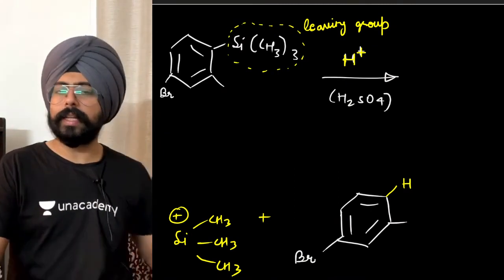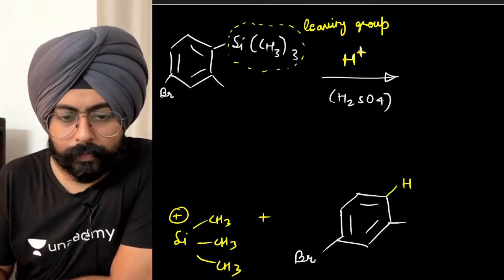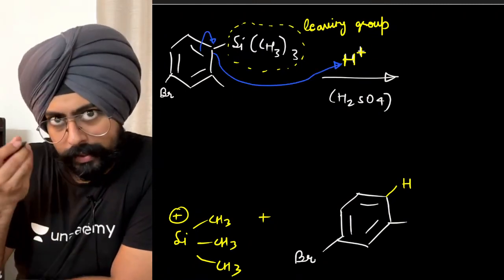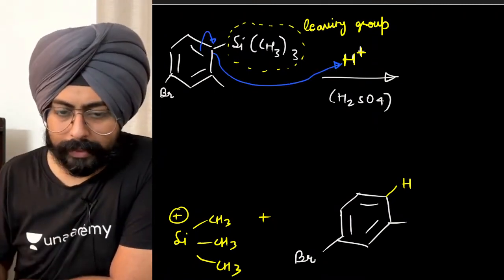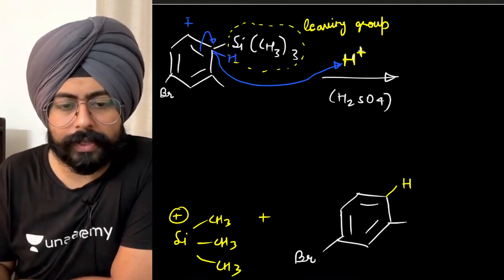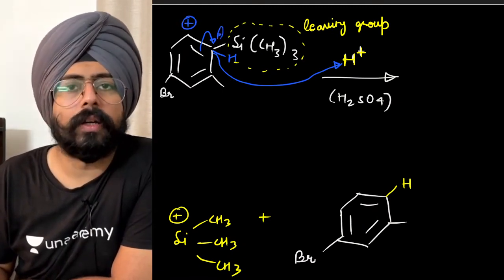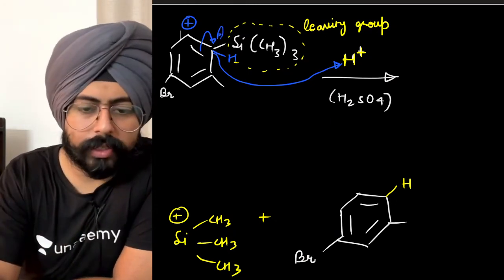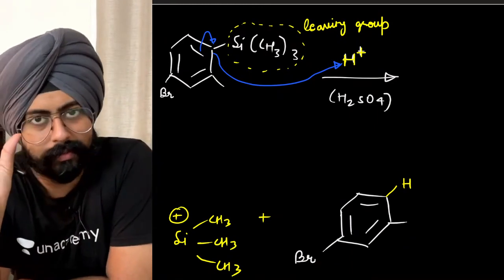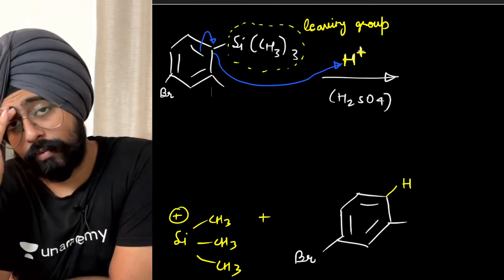My dear friends, this is like reverse electrophilic aromatic substitution. Over here, this pair of electrons attacks the proton. The Wheland complex, or the arenium ion, will contain a hydrogen here and a positive charge here. To remove this positive charge, the silicon gives the electrons to carbon and leaves. So instead of hydrogen leaving and the electrophile attacking, hydrogen attacks and the big group that would be an electrophile in a usual case leaves from the benzene ring.